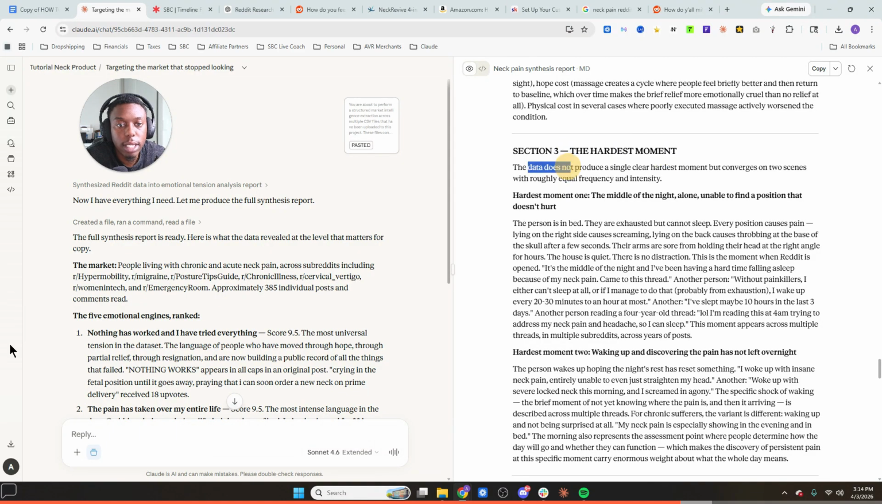Section 3, the hardest moment. So the data does not produce a single clear hardest moment, but converges on 2 scenes with roughly equal frequency and intensity. Hardest moment 1. So the middle of the night alone, unable to find a position that doesn't hurt. So this is going to be important, and this is going to also help you when it comes to creating your images. The whole idea of an image is just to help stop the scroll, right? Someone's not going to look at an image and be like, oh yeah, I'm ready to buy. The image is literally there to help stop the scroll.